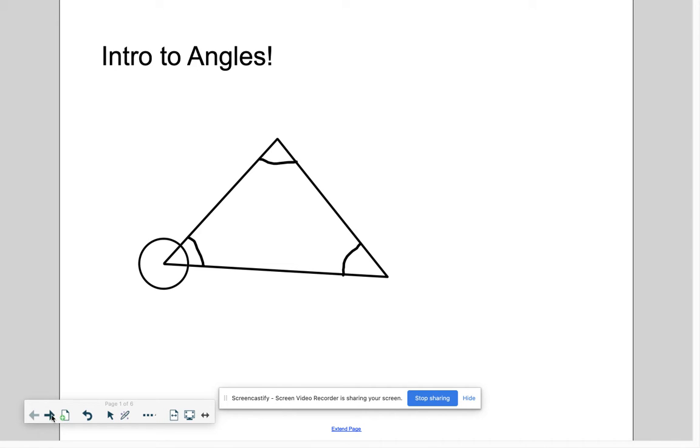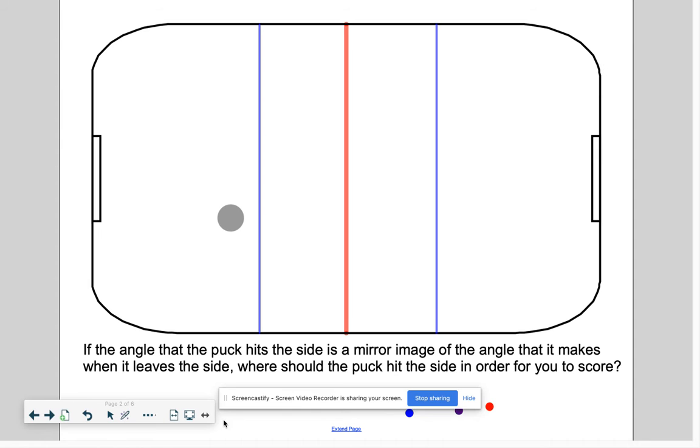But first of all, what we're going to do is take a look at this. So anybody played air hockey before? Well, this is like my version of an air hockey table. Here are the nets. Here's the puck. And air hockey is all about angles. If you've ever played air hockey, you're constantly bouncing the puck off the wall, and the puck sort of floats on the surface. You bounce the puck off the wall to try and score in the net, because if you fire the puck directly at the net, your opponent will block it.